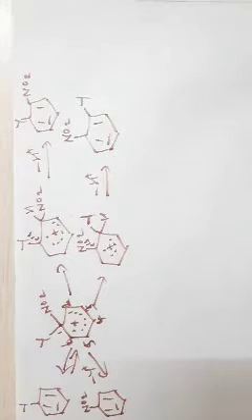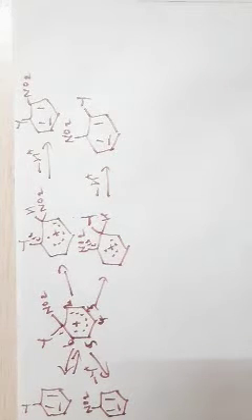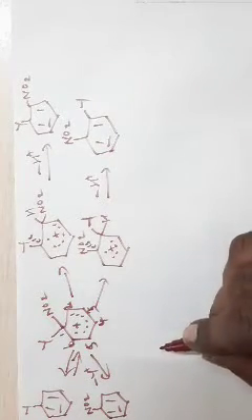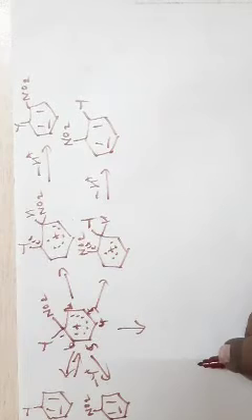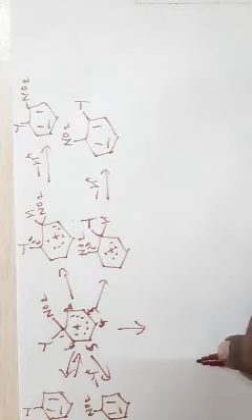There is another possibility that a third electrophile may also attack. So if this attacks, we may get a product like this one. Sorry, a nucleophile can attack.